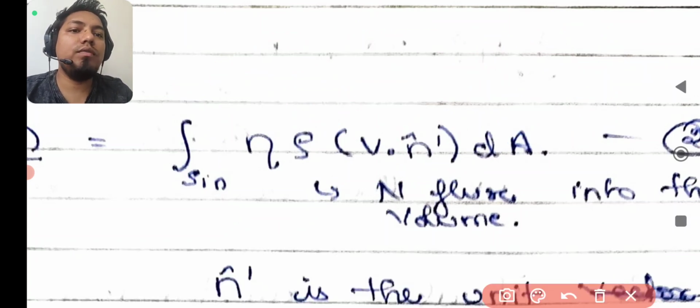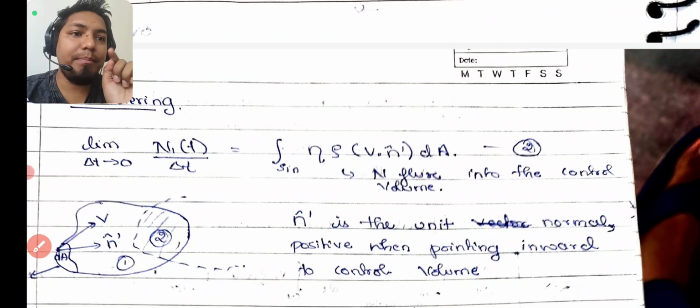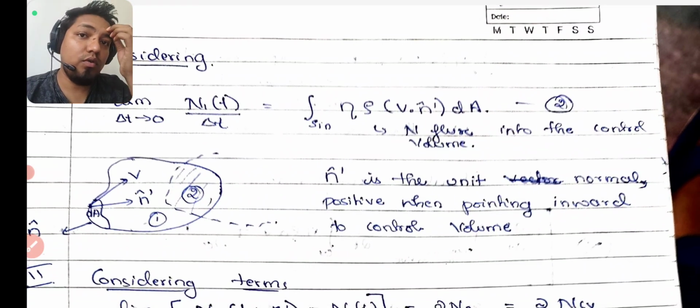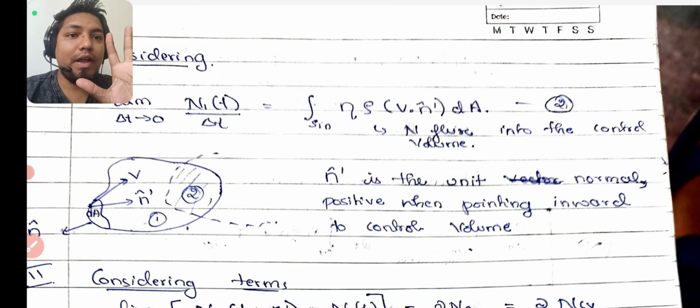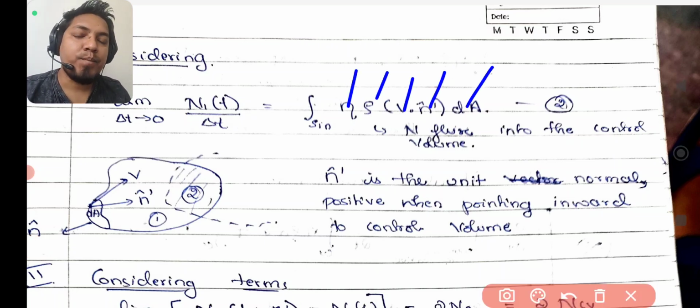So when you are solving for n1, n cap prime will come, and exactly the same way you found it for n3 you will find it for n1. Remember, 5 terms will come in n3 and 5 terms will come in n1 also. Which 5 terms? Eta rho v n cap dA. Once you understand this, write it down 4-5 times and the concept will be ready.